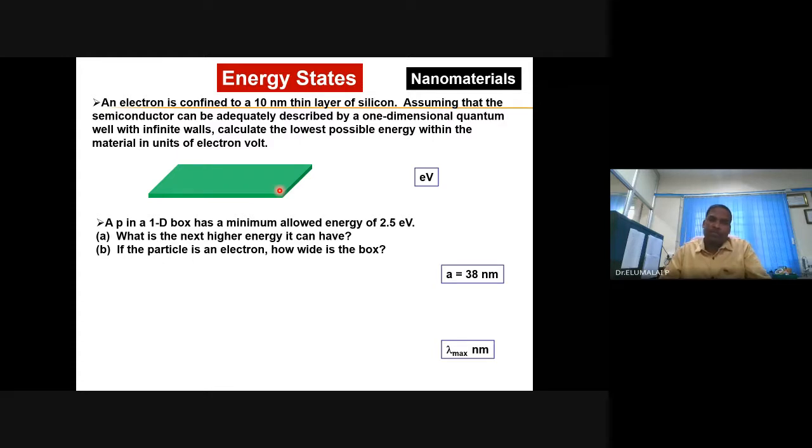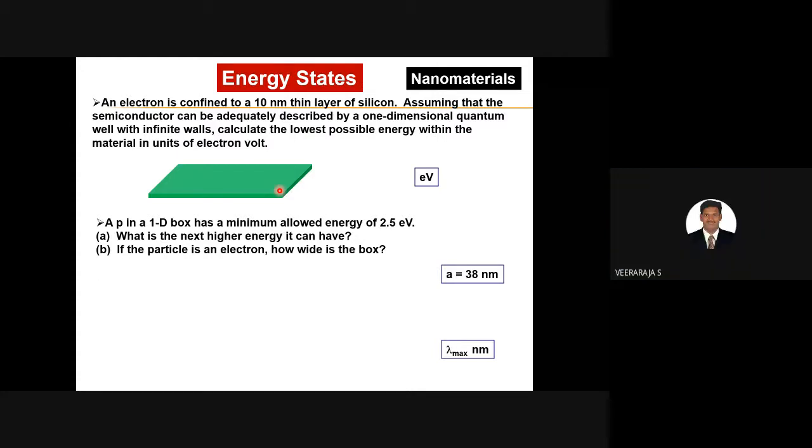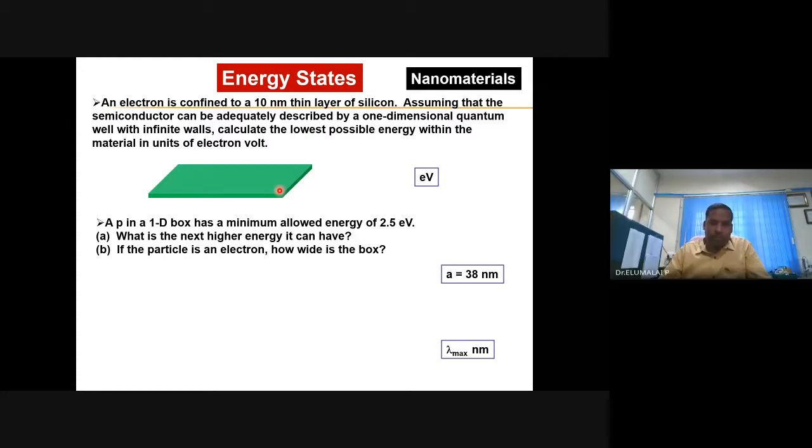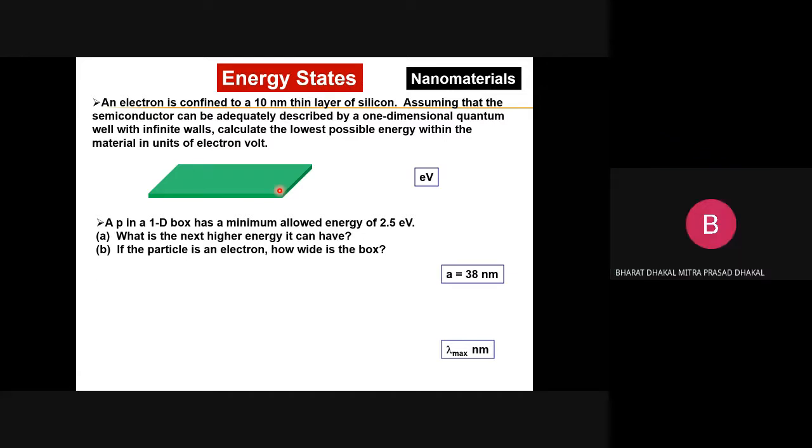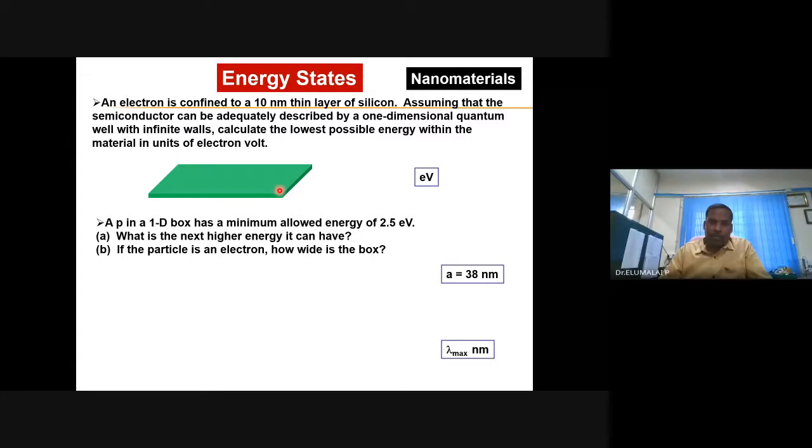What does the lowest or minimum energy mean? Ground state energy, right? What is the ground state? Is the quantum number n corresponding to 0 or 1? 1, sir. It cannot be 0. The principal quantum number cannot be 0. n corresponds to 1, and its energy is 2.5 electron volt.